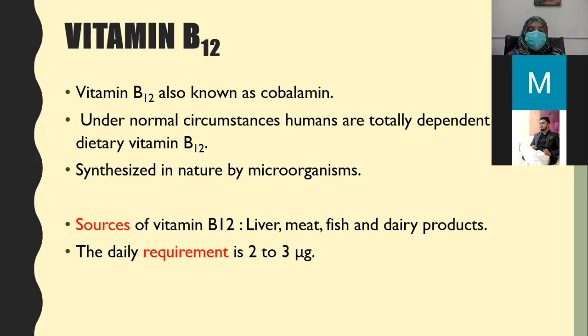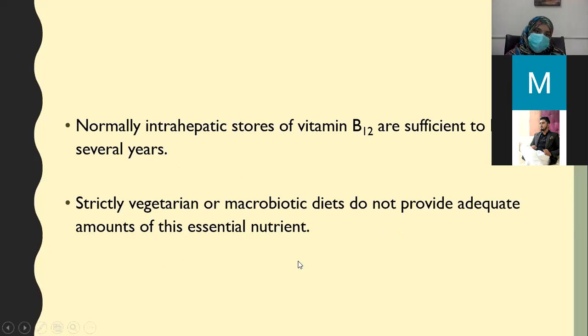So you have to take meat, for example, liver, meat, fish, and dairy products, and humans are totally dependent on nature for acquiring B12. Humans cannot make their own vitamin B12. The daily requirement is 2 to 3 micrograms.